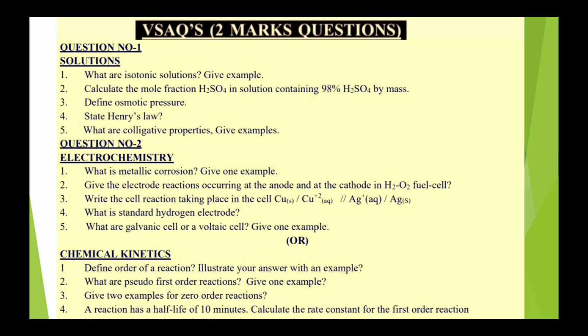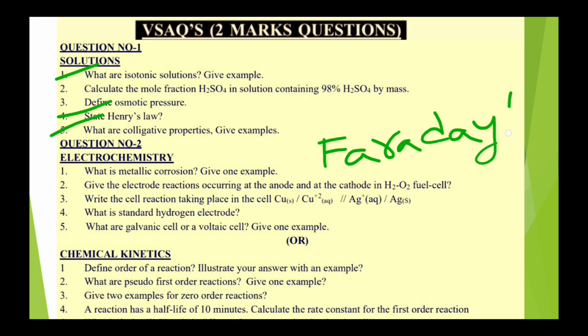Then come to the point of VSAQ questions, 2 mark questions. From solutions, the most important questions are isotonic, Henry's law, colligative properties. Then electrochemistry, mainly Faraday's laws, both first law and second law, are most important. After that H2O2 fuel cell, then standard hydrogen electrode and galvanic cell and voltaic cell, give one example.